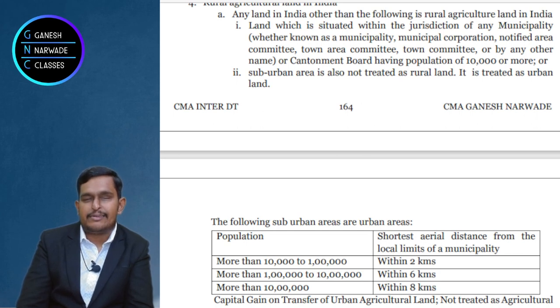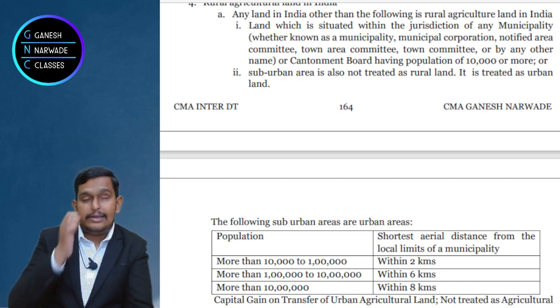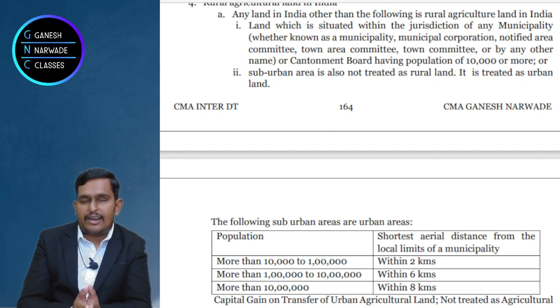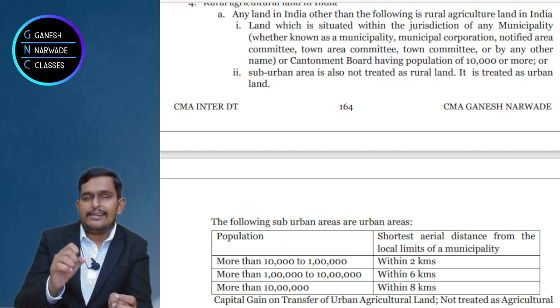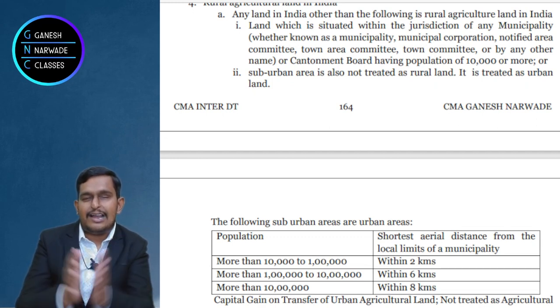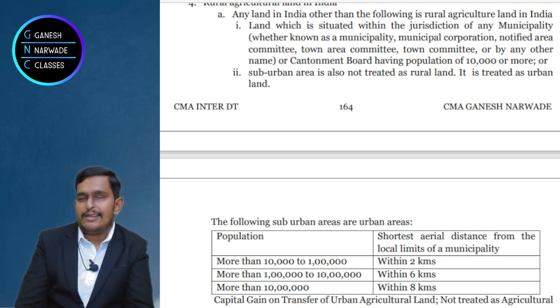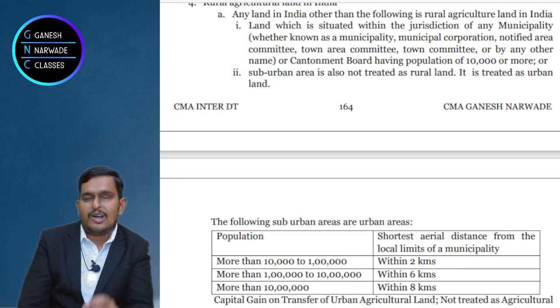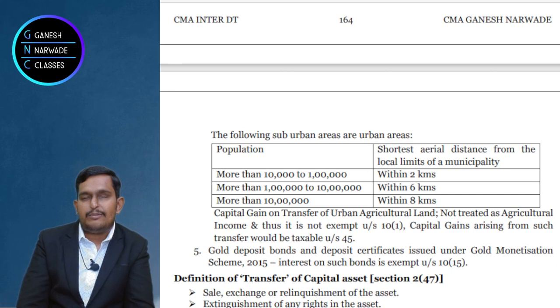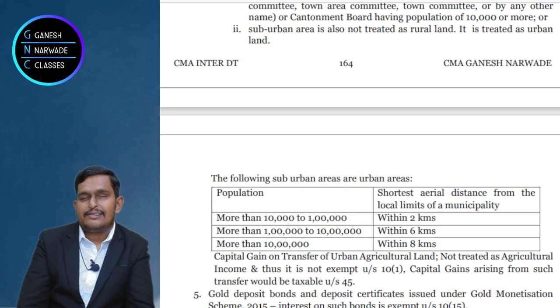Now, gold deposit certificates 1999, or gold monetization scheme 2015, if there are any gold bonds under these schemes, they are not capital assets. Right? If there are gold deposit certificates 1999, or if there is a gold monetization scheme 2015, under that any gold bonds are issued, those gold bonds are not at all a capital asset. And these bonds are issued by the government of India. When government issues those bonds, government said it is not a capital asset.